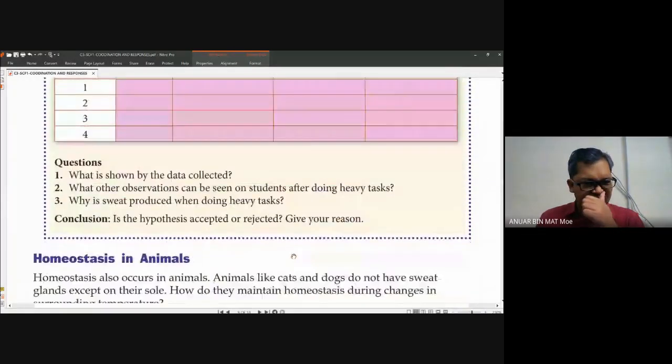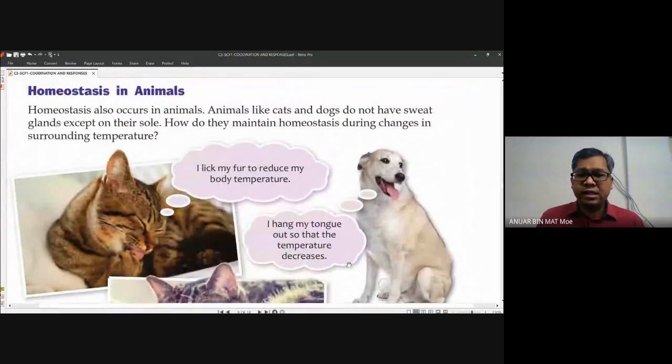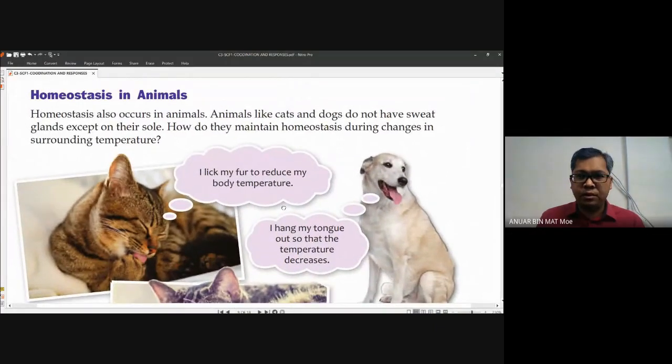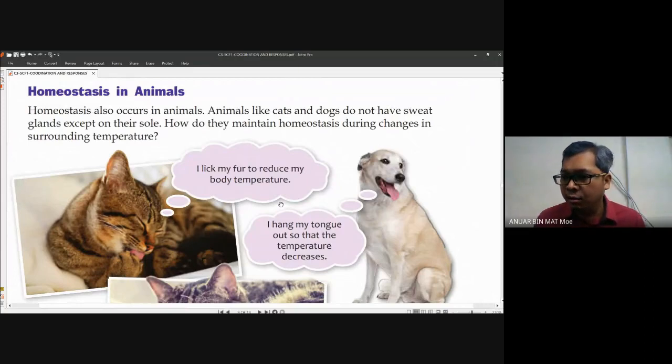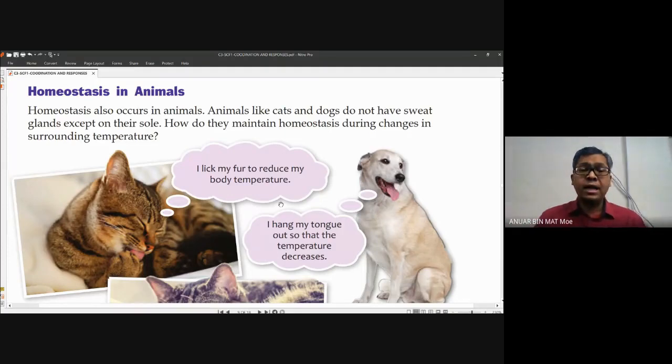So today, we just continue the topic for today. Homeostasis in animal. You must remember, animal also undergo homeostasis. Like I said earlier, every living organism or living things undergo homeostasis, including animal and plant.